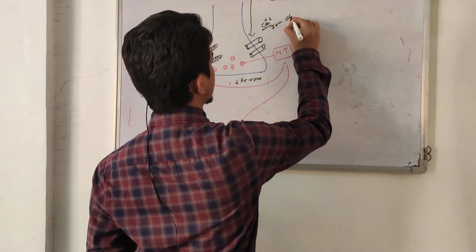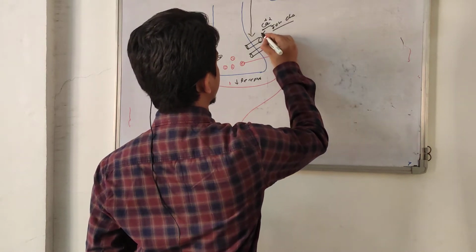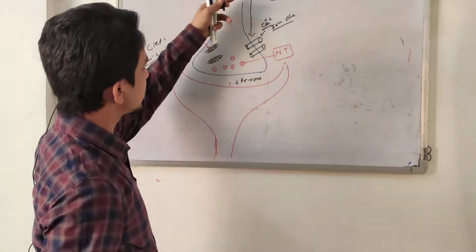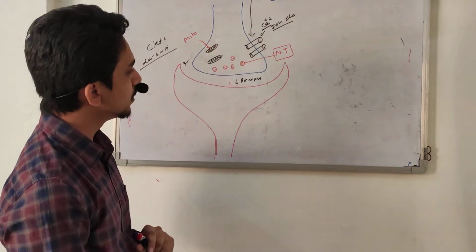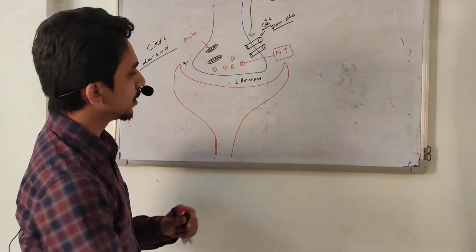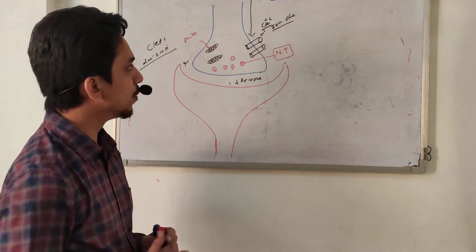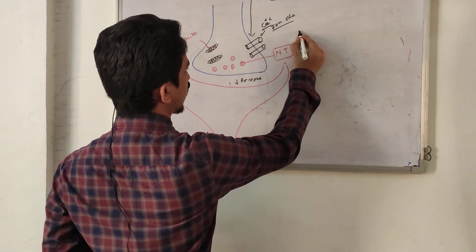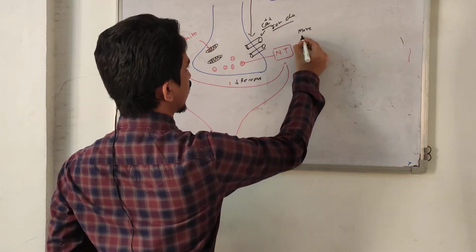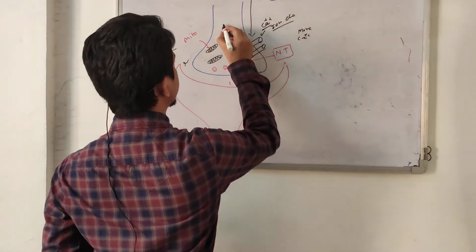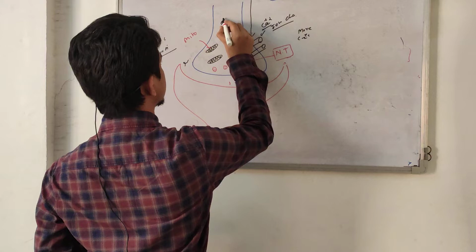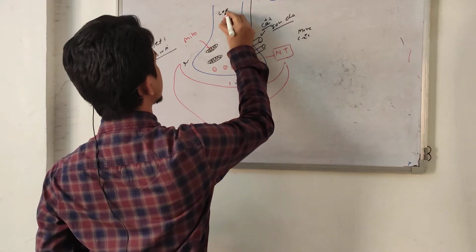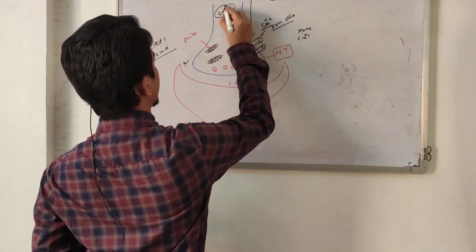Whenever the action potential reaches the terminal part, these special ion channels open. We know more calcium is present outside the cell, and inside the cell there is less calcium. The concentration of calcium is less inside the cell.